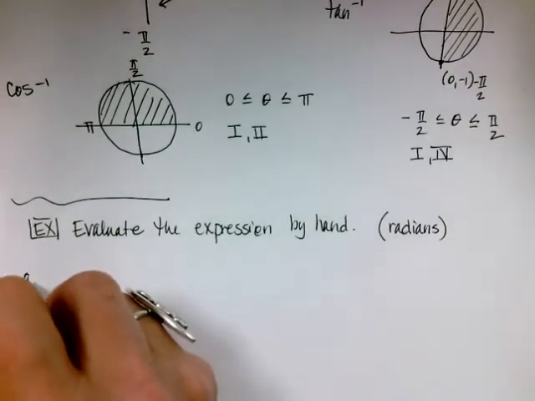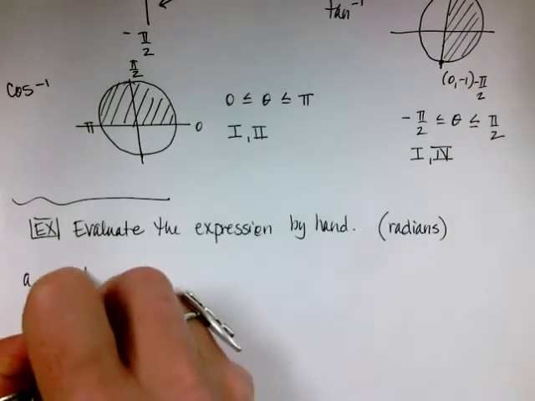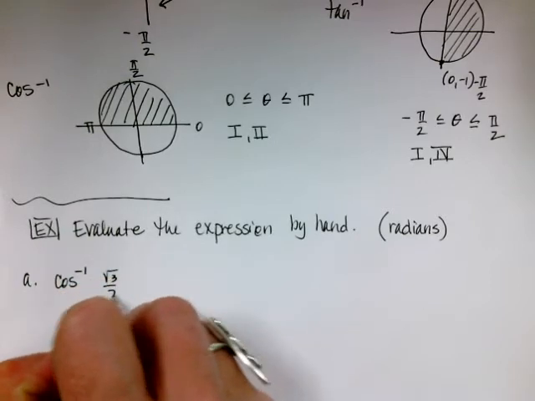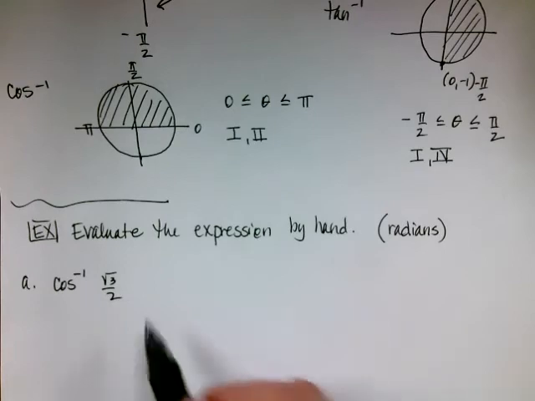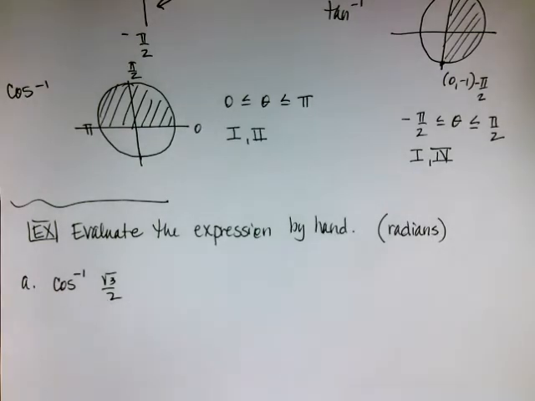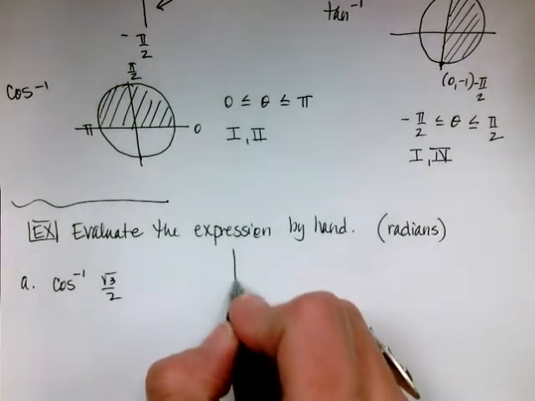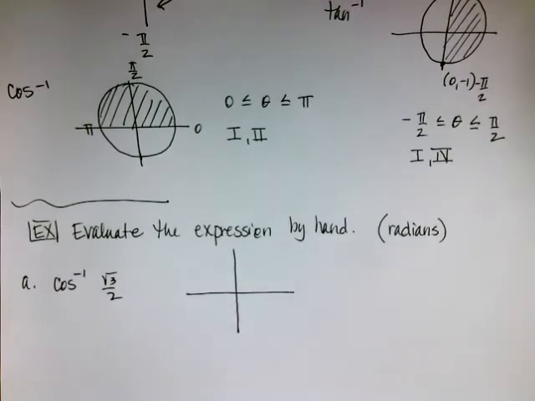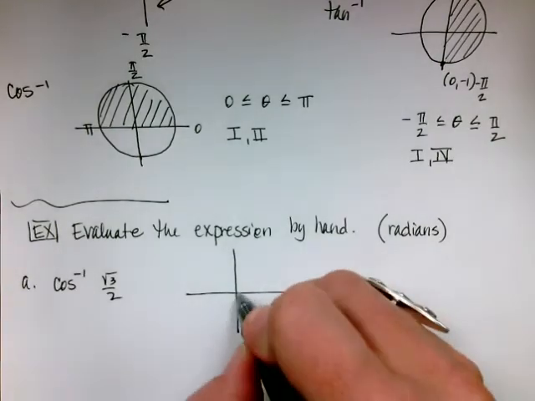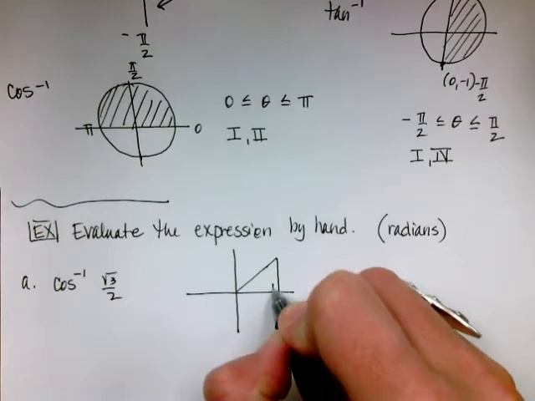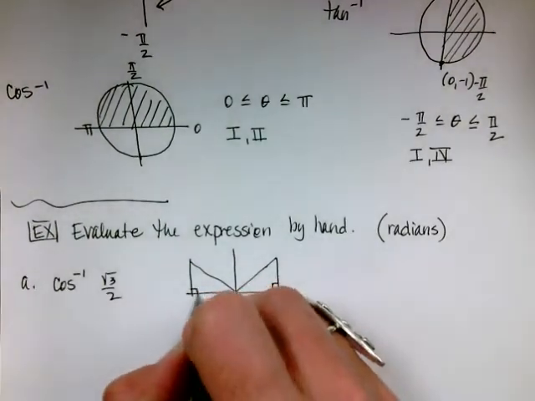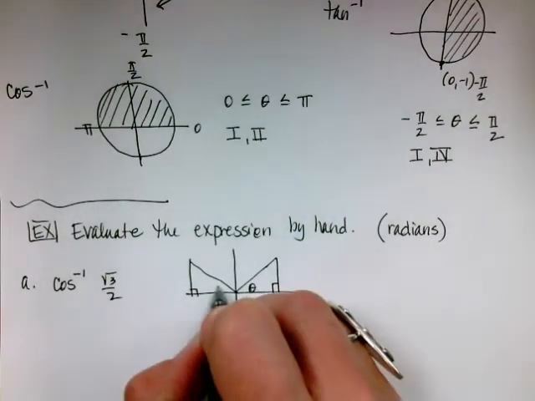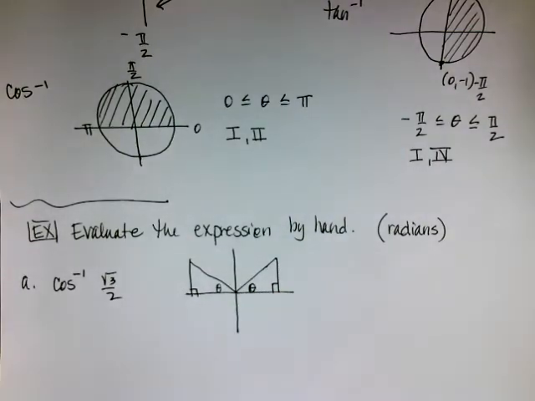So our first problem is going to be the inverse cosine of radical 3 over 2. Okay? We always do these with a diagram. I know that inverse cosine is limited to the first and the second quadrants, so I'm going to draw a picture. Cosine, okay, so I'm going to draw my picture. This is where cosine is limited. This could be an angle, and this could potentially be the same angle.